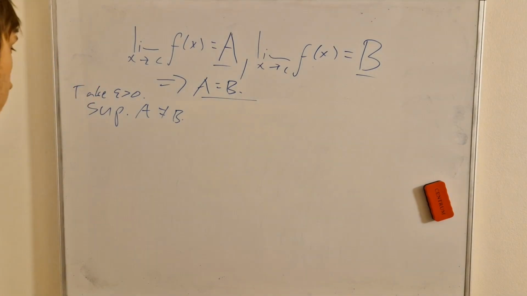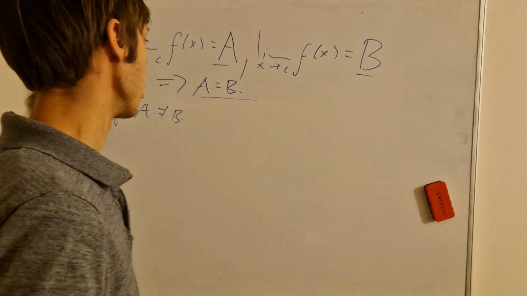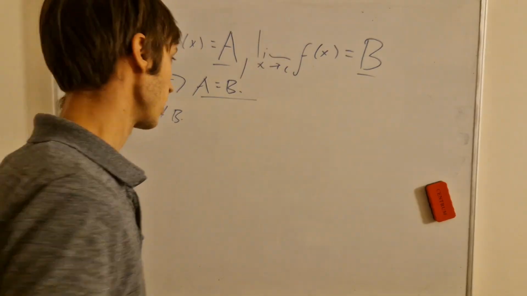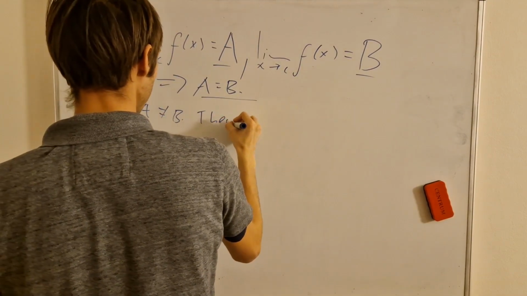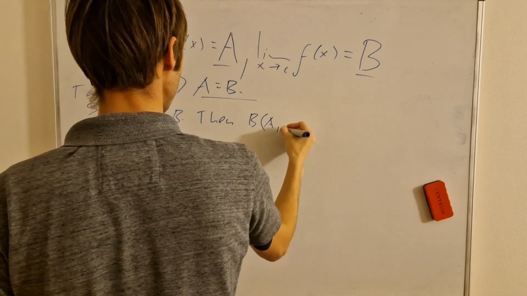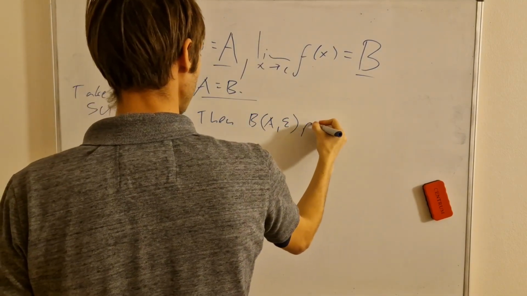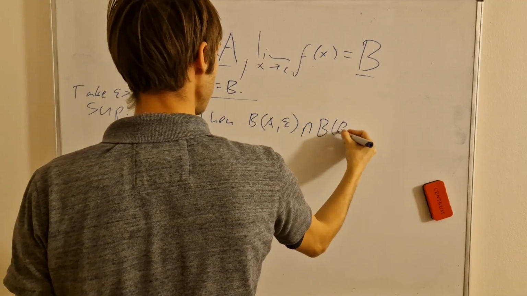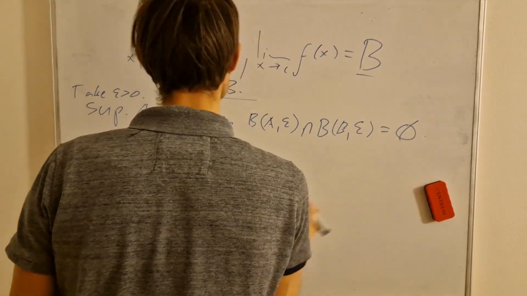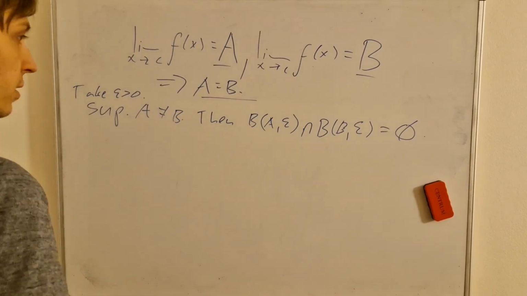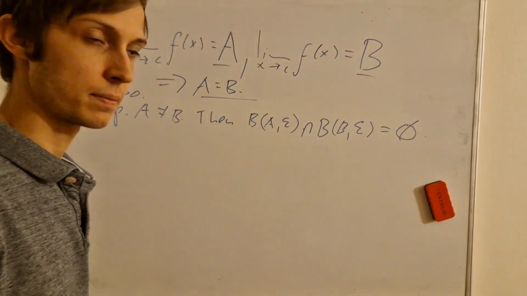But anyway, let's suppose that these two limit values are not equal for the sake of contradiction. And then we should have that the intersection of the neighborhood around a by epsilon with the neighborhood around b by epsilon should be an empty set, because if these two limit values are not equal, then the intersection of their neighborhoods should be empty.